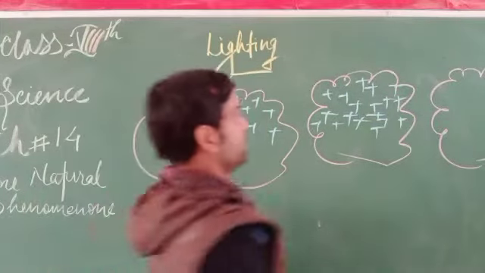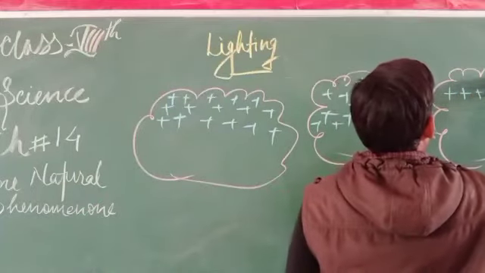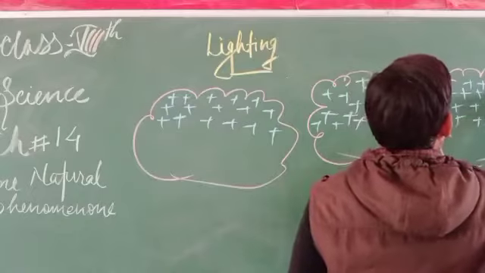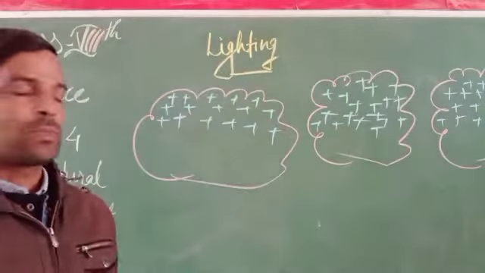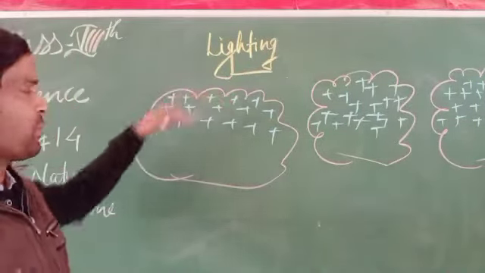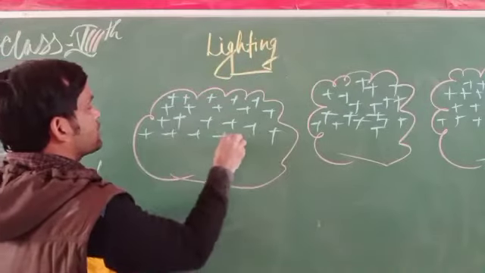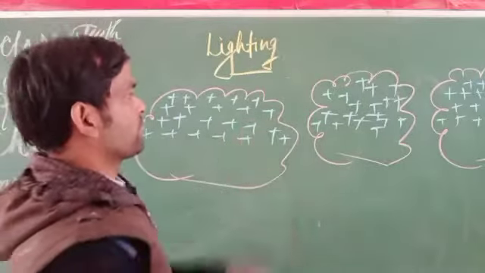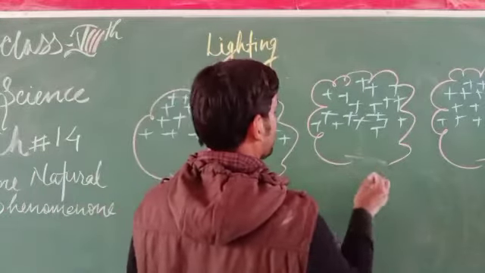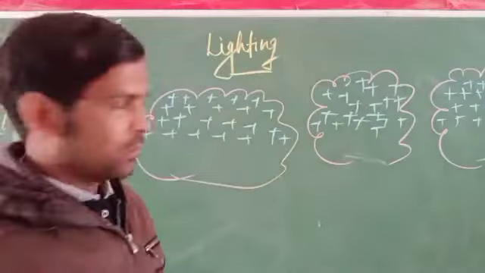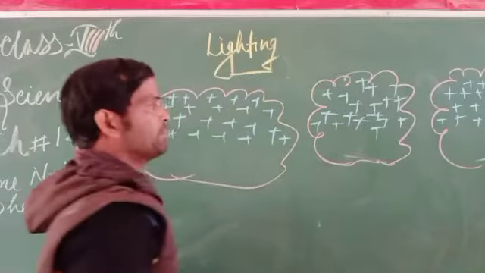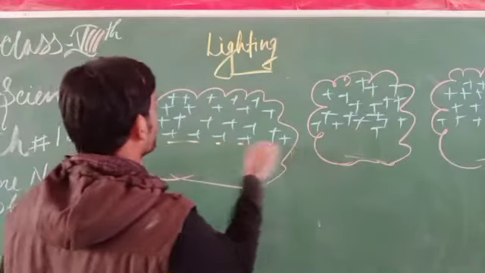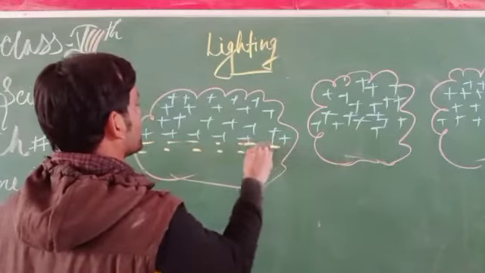So what will happen? The upper portion of the clouds gets charged as positive, and the lower portion of the cloud gets charged as negative. So what would be the criteria here? This is in the form of charge transfer.